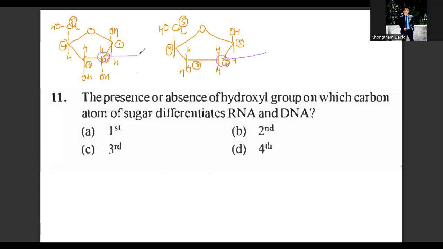Look at the position number 2. In case of RNA, you have hydroxy. In case of DNA, you don't have hydroxy. So hence it is called 2-deoxyribose. From the structure, it is clear that the second carbon in DNA does not have an OH group. So read the question: the presence or absence of hydroxyl group on which carbon atom of sugar differentiates? It will be the second carbon. This is the answer to question number 11.